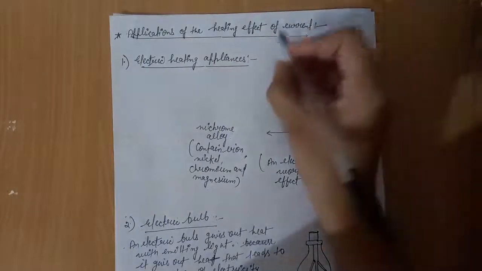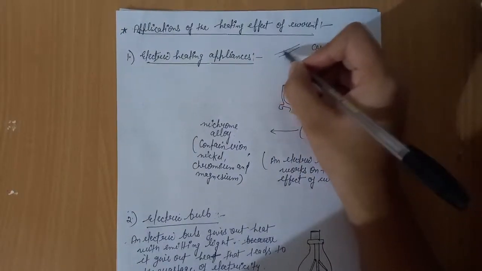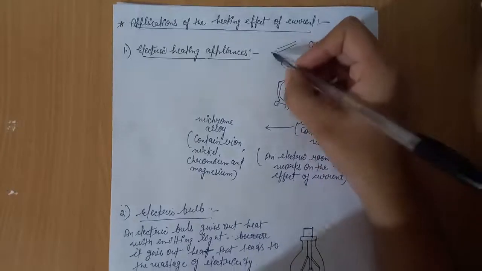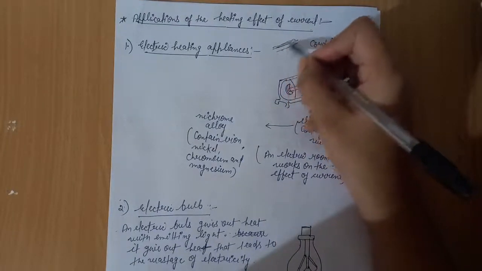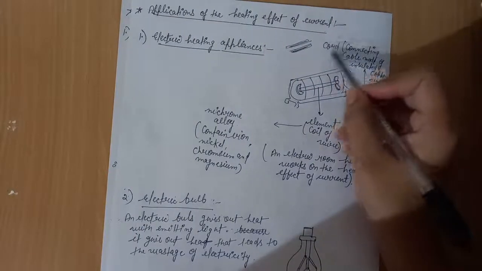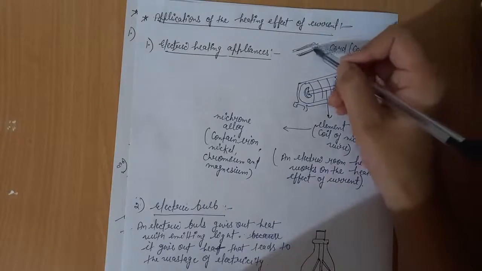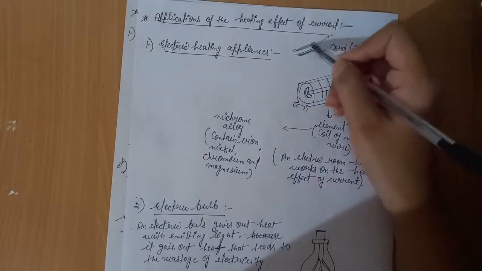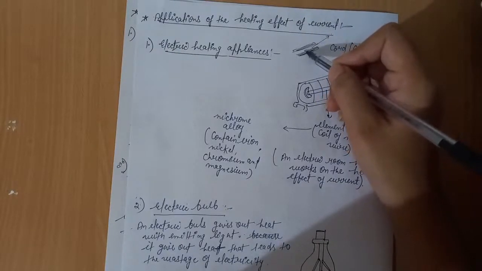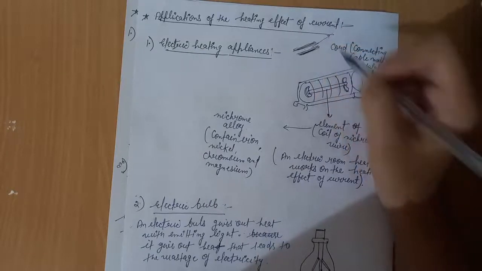This is the copper wire, and the copper wire is covered with insulating material. So we call this a connecting cable made of insulated copper wire. Inside this, the copper wire is placed, and it is surrounded with this insulating material.